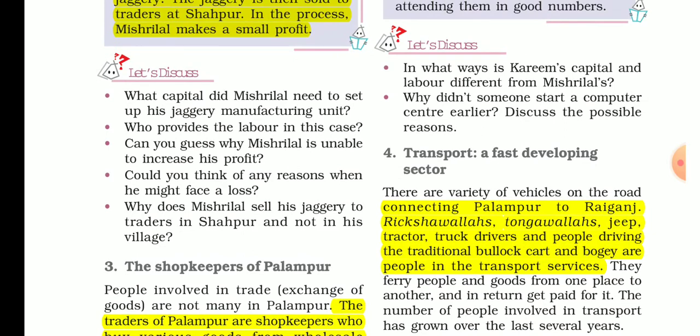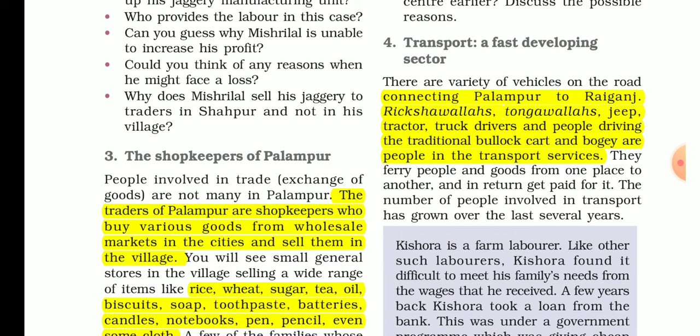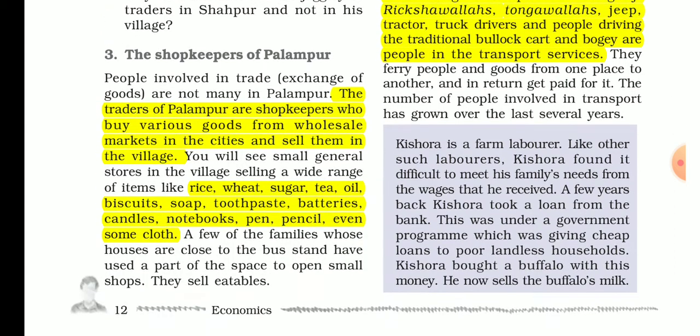And the fourth category is transport, a fast developing sector. Transport is a very developing sector. Suppose I have a rickshaw, tanga, jeep, tractor or truck, or I drive a traditional bullock cart. So I am getting some rent by providing it. Suppose some people ferry goods or move people from one place to another in my tractor or my jeep. I will get payment for the transportation of goods and people. So this is also a very developing sector.